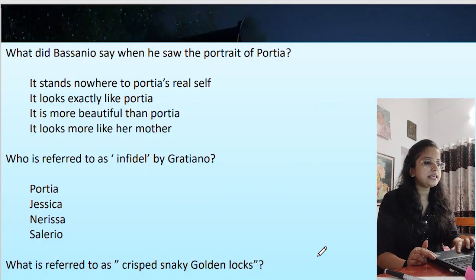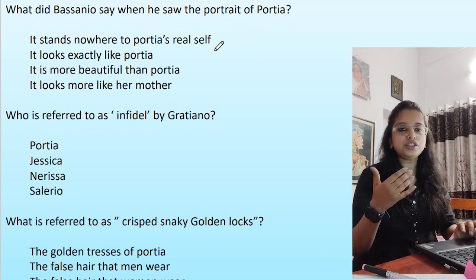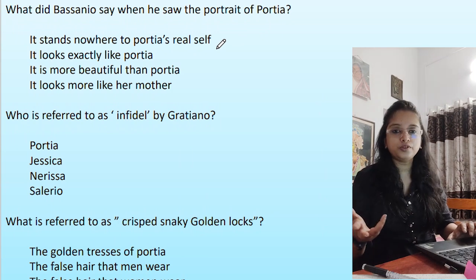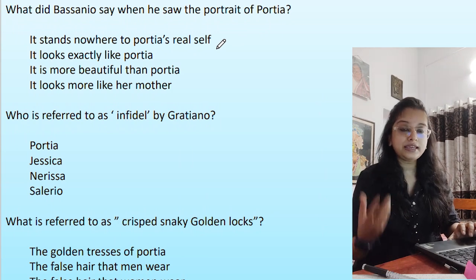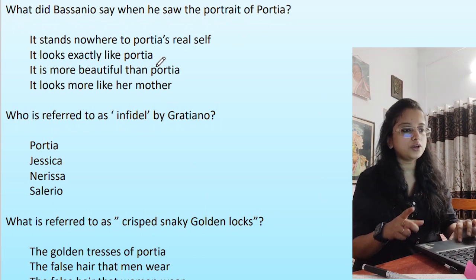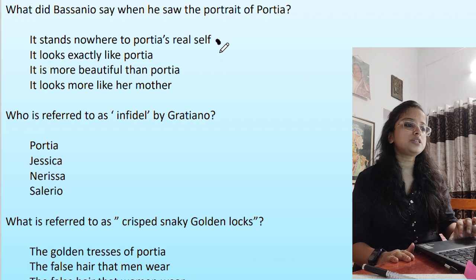What did Bassanio say when he saw the portrait of Portia? It stands nowhere to see. Initially, though, he starts saying, "Wow, such a beautiful portrait. Who drew it? It is so beautifully done," and all that. But in the end, what did he say? It looks exactly like Portia. No. It is more beautiful than Portia. No. It looks more like her mother. No. Best option is it stands nowhere to Portia's real self.